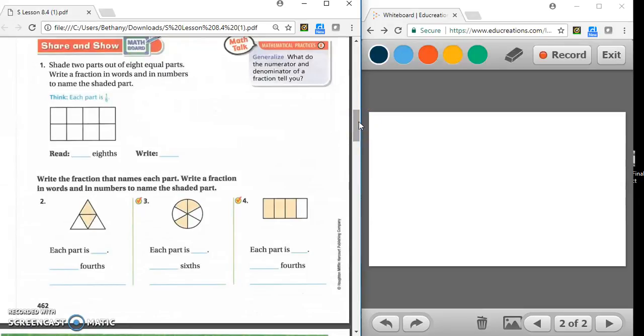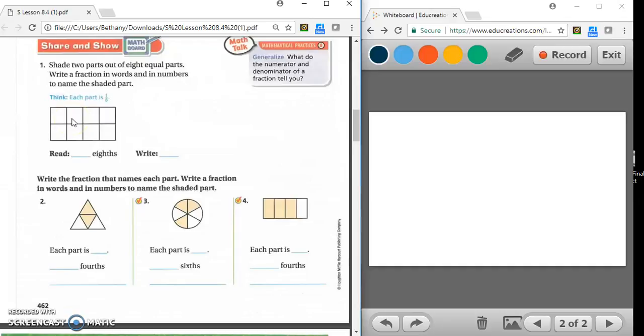For the share and show, for number 1, it says, shade 2 parts out of 8 equal parts. Write a fraction in words and in numbers to name the shaded part. So it wants us to shade in 2 of the pieces. I'm just going to shade in these first 2.